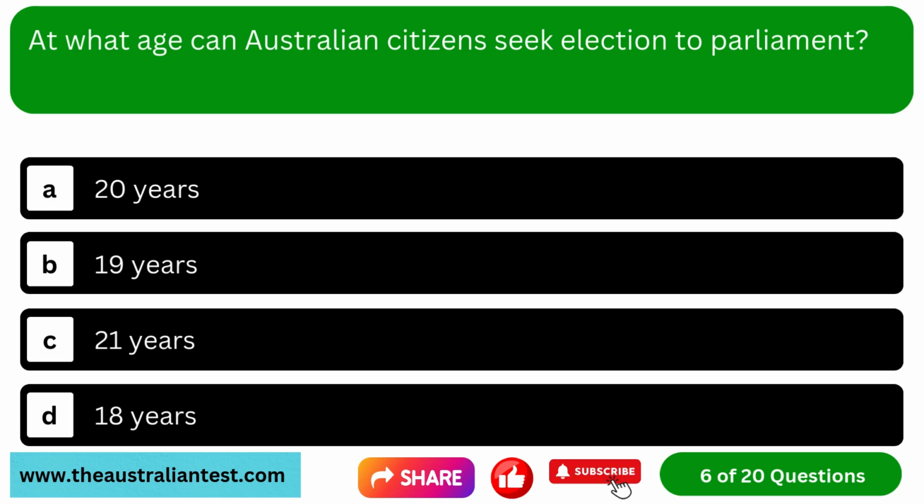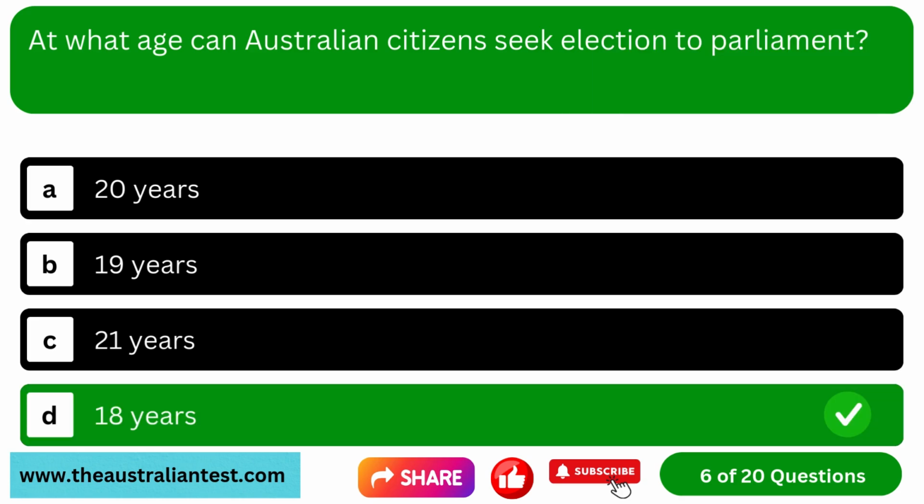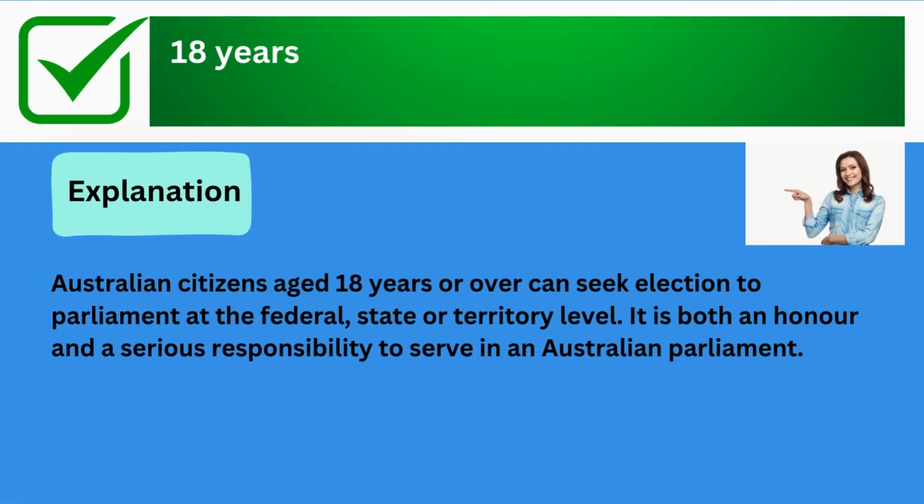Question 6. At what age can Australian citizens seek election to Parliament? Option A. 20 years. Option B. 19 years. Option C. 21 years. Option D. 18 years. The correct answer is 18 years. Explanation: Australian citizens aged 18 years or over can seek election to Parliament at the federal, state, or territory level. It is both an honor and a serious responsibility to serve in an Australian parliament.